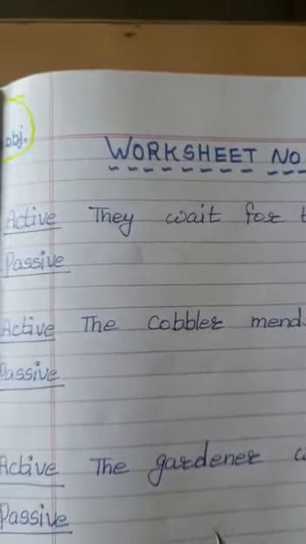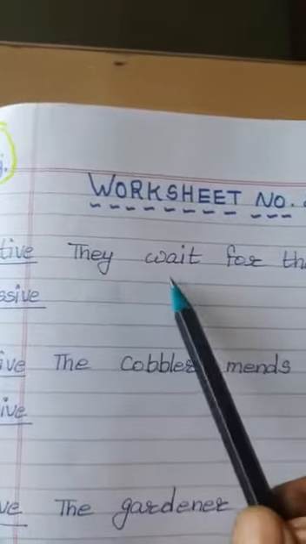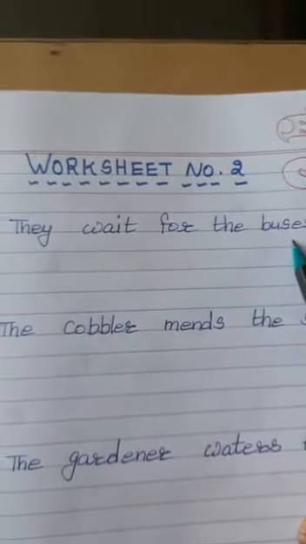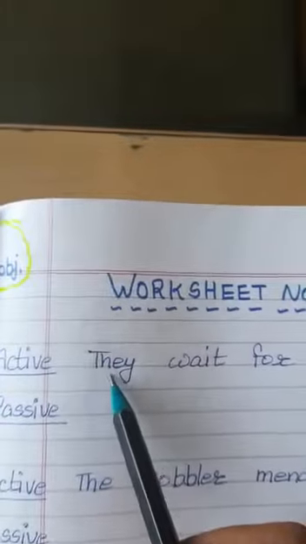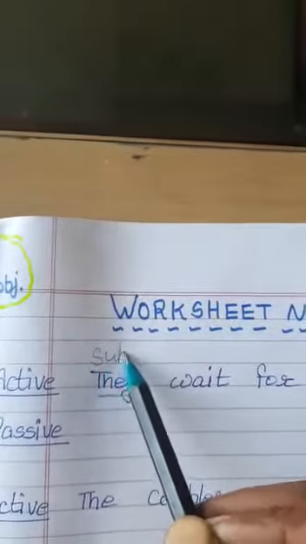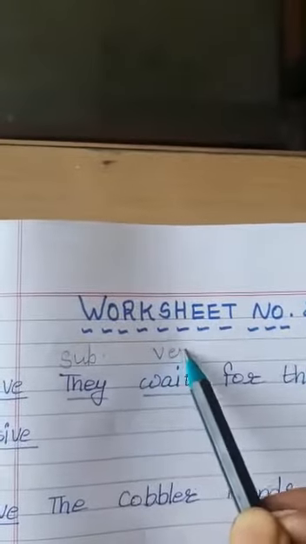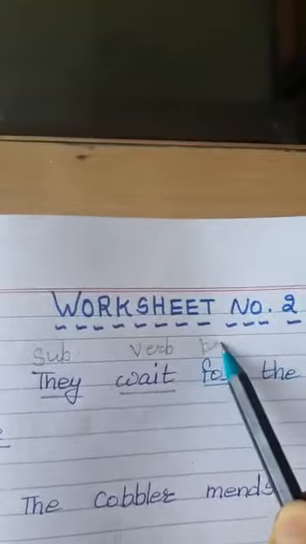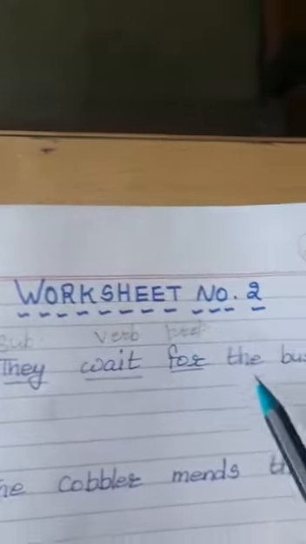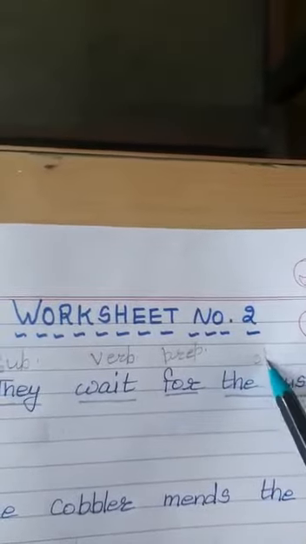At the very first place we have, in active form, "They wait for the buses." We see that "they" is the subject here, "wait" is the verb, "for" is the preposition, and "the buses" is the object here.